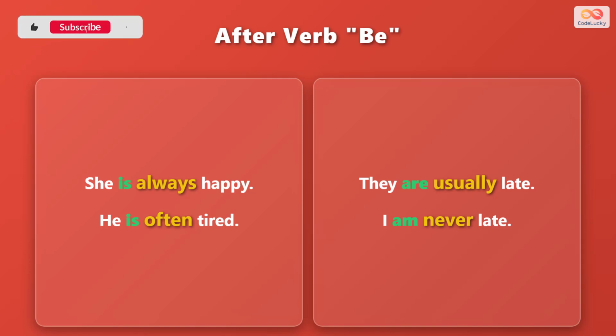When the main verb is be, the adverb goes after it. She is always happy. Always comes after is. He is often tired. Often comes after is. They are usually late. Usually comes after are.